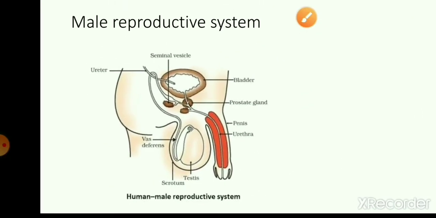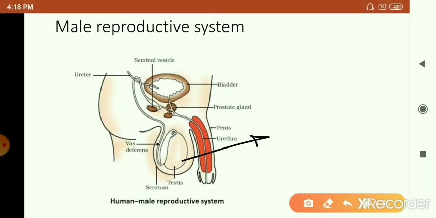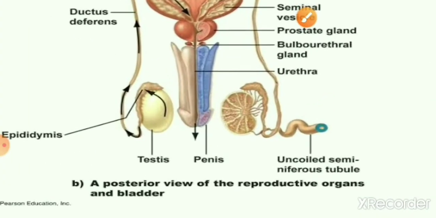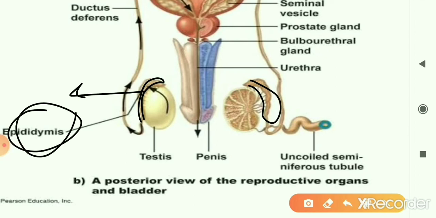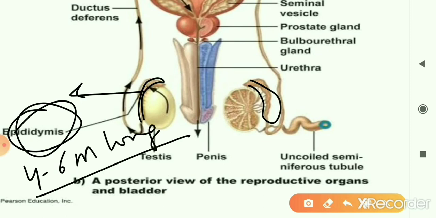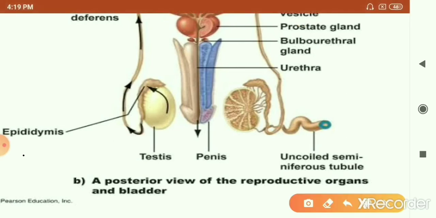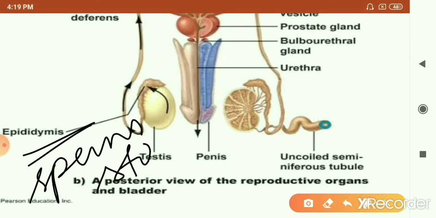In this NCERT diagram, you can see arising from the testis a highly coiled tubular portion. This tubular portion is called the epididymis. The epididymis is around 4 to 6 meters long, very long and highly coiled, and it is placed at the head of the testis. The epididymis is the place where the sperms are stored till they reach maturity.